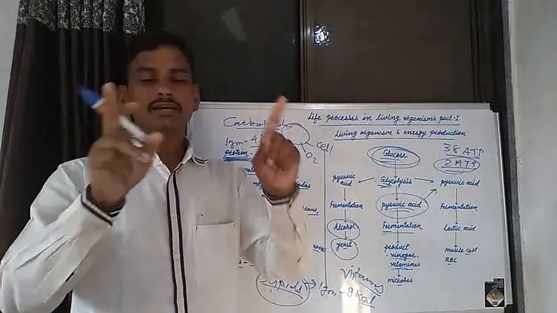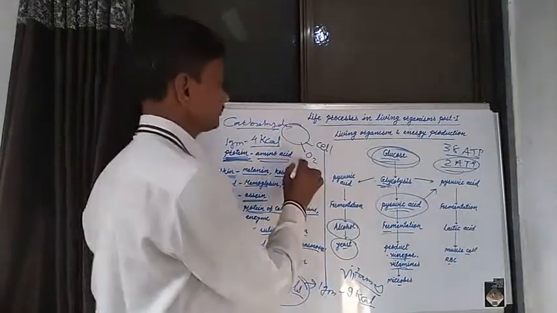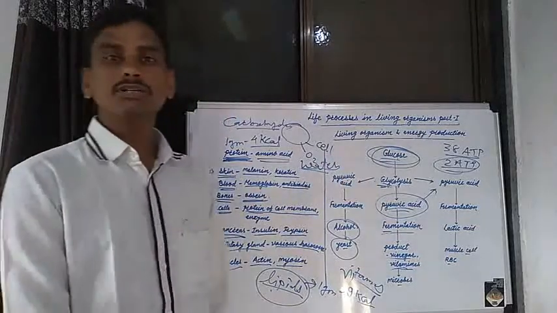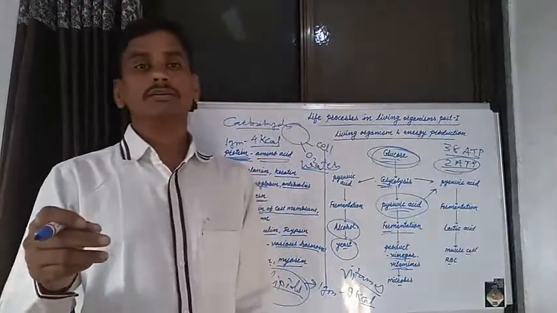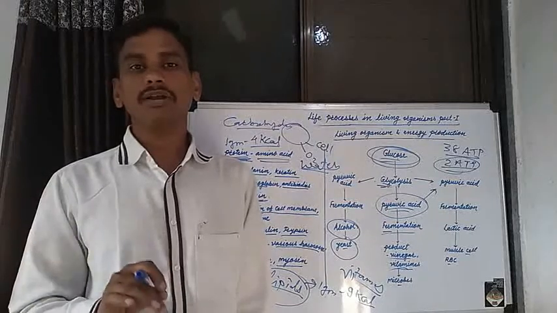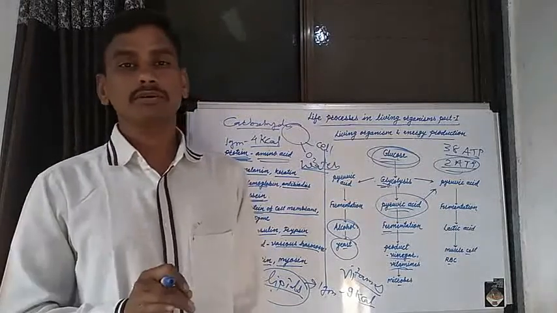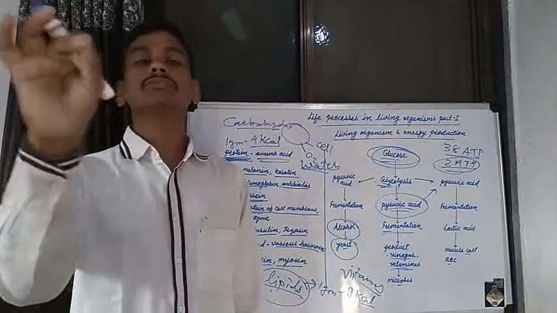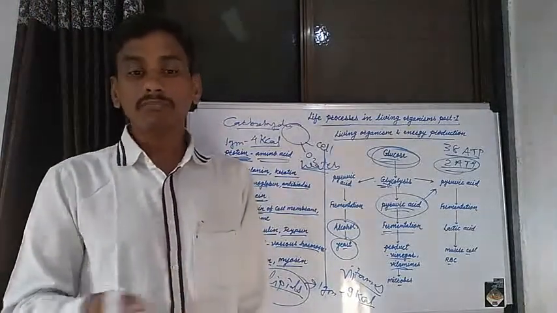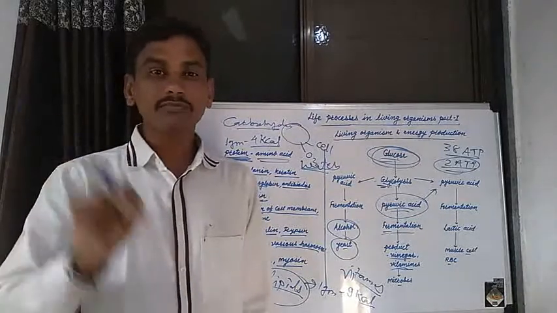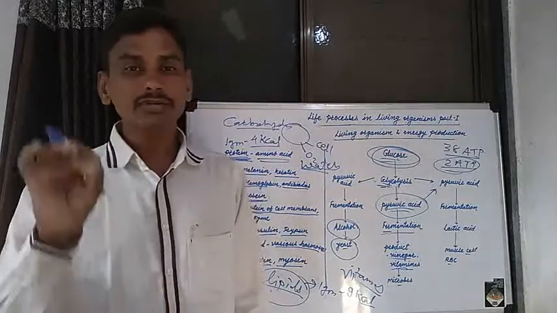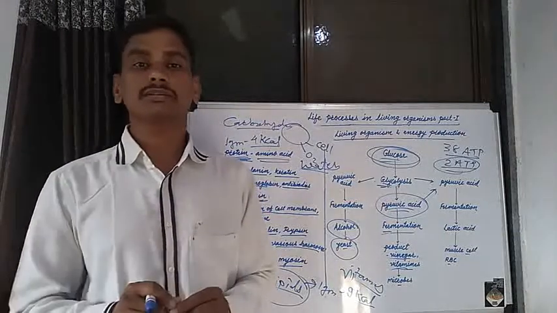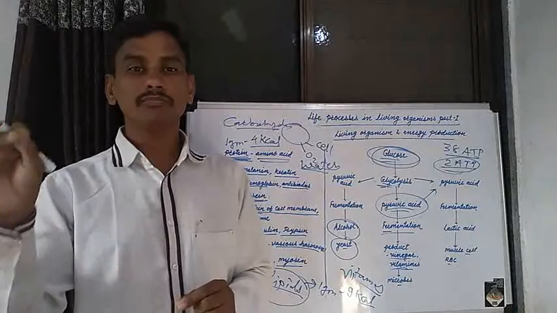And lastly, minerals and water. Water is also important for digestion of various food substances. Our body contains 65 to 70% water. Our cells contain 65 to 70% water. Our blood plasma contains 90% water. And this water is also necessary for digestion of various food substances and for growth of the human body.